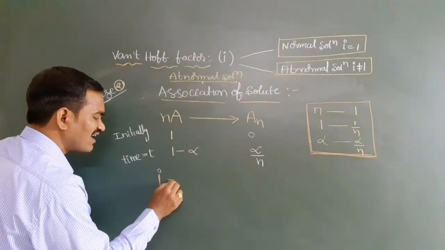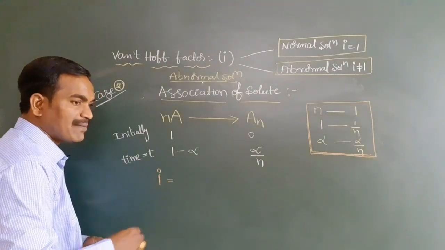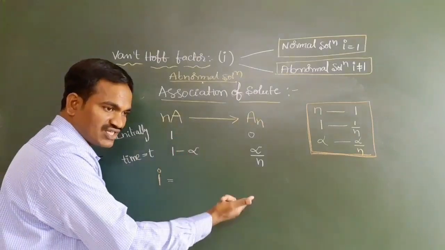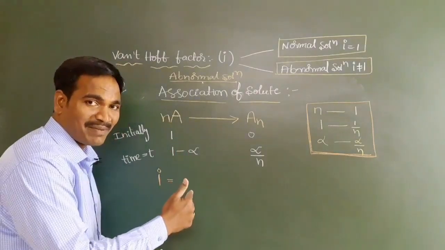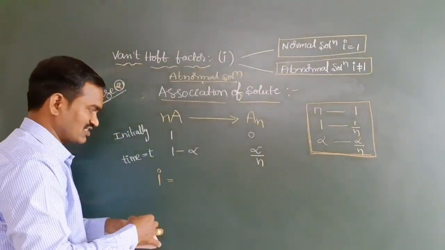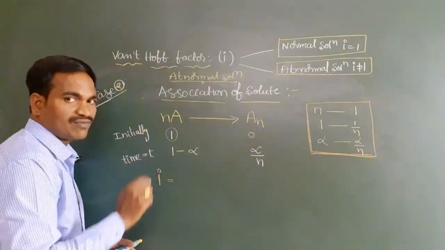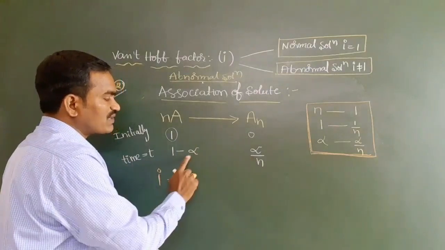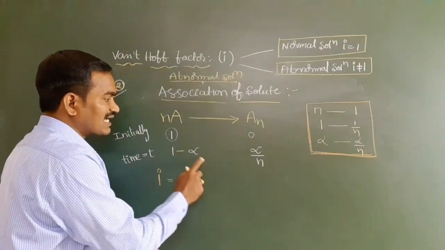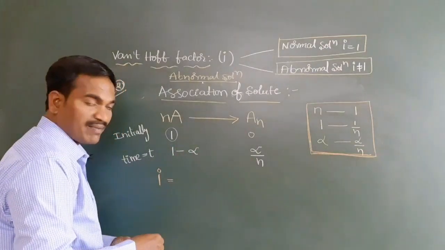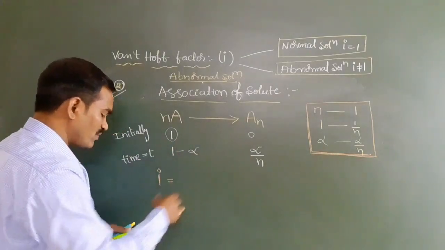You all know very well, i is equal to what? Number of particles after dissociation divided by number of particles before dissociation. Before dissociation, how many particles are there? 1. After dissociation, how many particles are there? 1 minus alpha plus alpha by n; these two should be added.